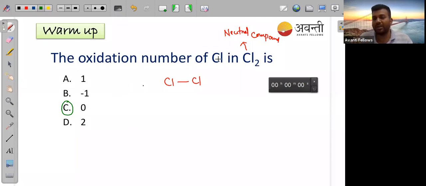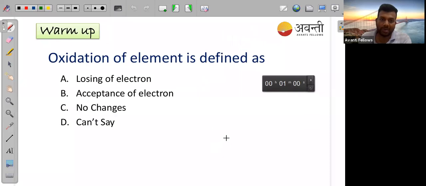So just remember, whenever we are taking any neutral compound, its oxidation number will be 0. Niriksha, this is a new chapter, electrochemistry. So how to find oxidation number? Karthik, we will discuss in today's class. I will tell you how to find this oxidation number. So let's move to the next part.